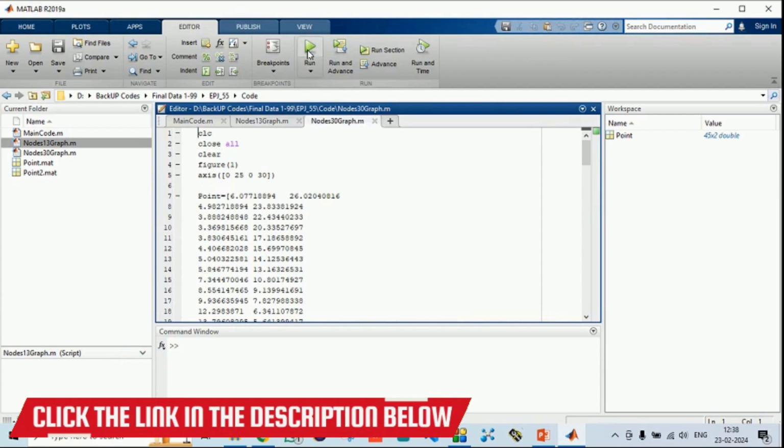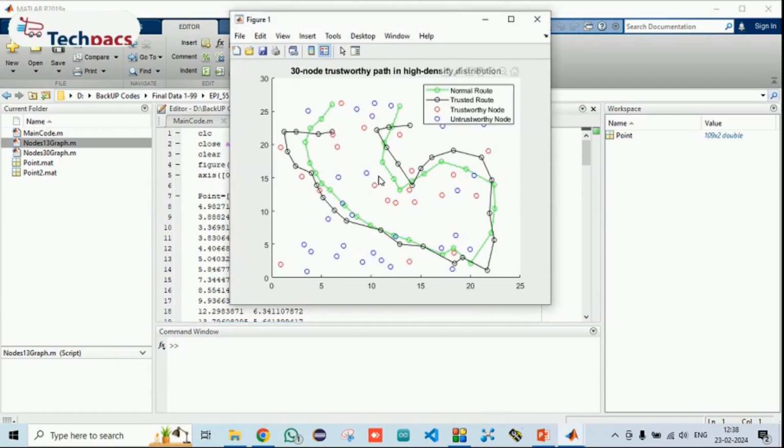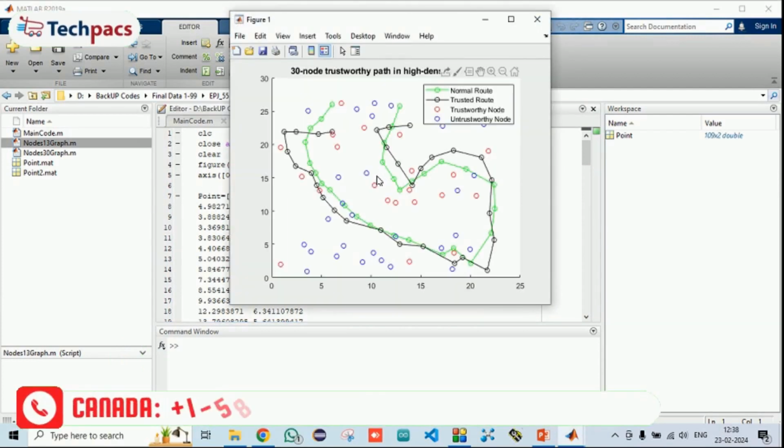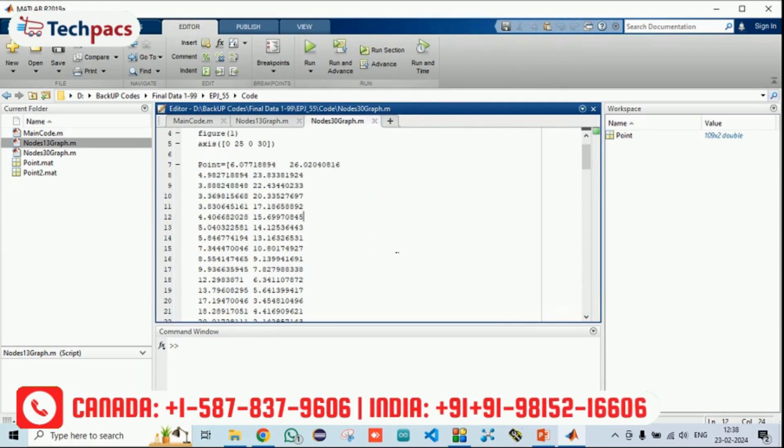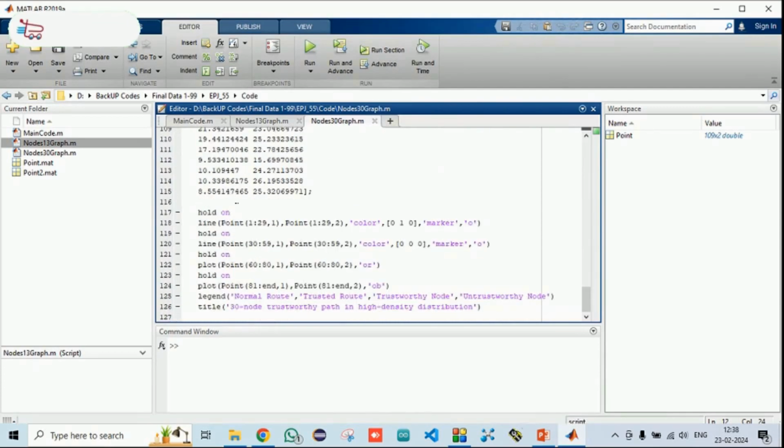The same is done for the 30-node graph. Here you can see the two different graphs plotted. This is the information that we can get, and you can also do it for multiple platforms and multiple configurations where the nodes have been deployed, right?